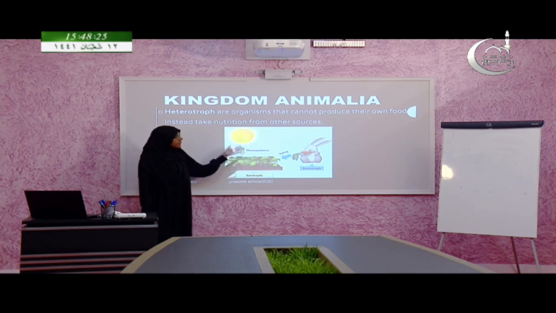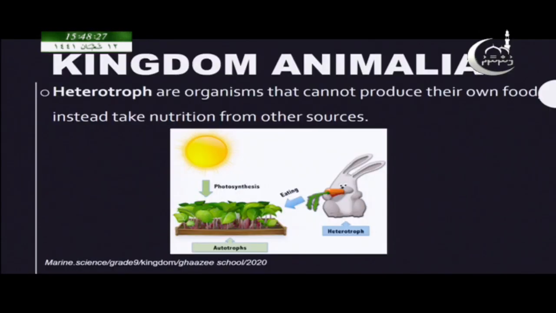By using sunlight, they are photosynthesizing, they are making their own food. However, this rabbit is not an autotroph, it is a heterotroph. The rabbit is getting nutrition from the autotrophs, from the plant. So, always heterotrophs depend on autotrophs for their nutrition.